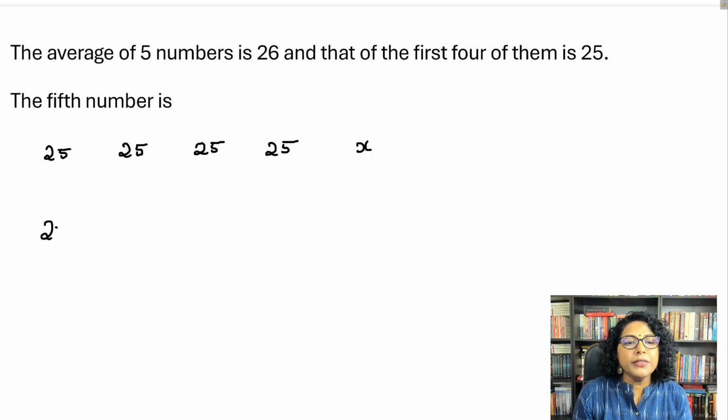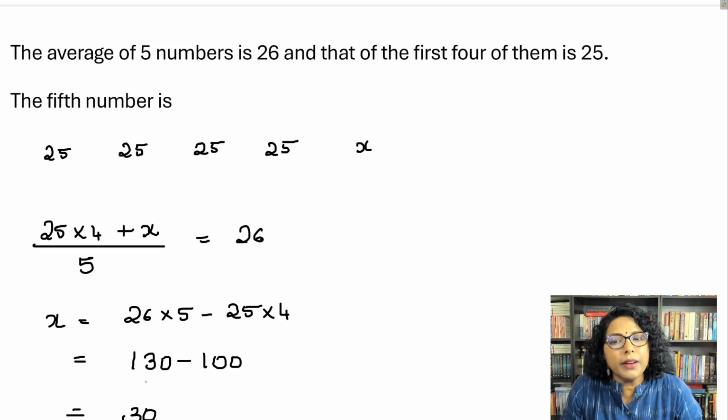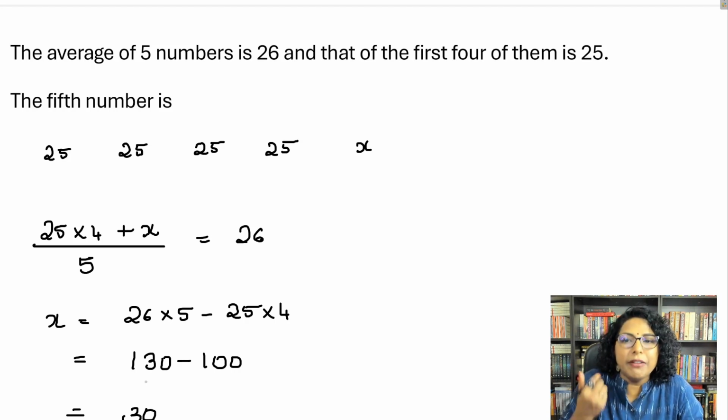So if you use a conventional method, can I say 25 into 4, right? Like the 5th number, should it be more than 25? Of course, more than 25. So the next question becomes, how much more than 25? So that's all you have to find out. Right, so you should be comfortable looking at the question and answering without writing so many steps.